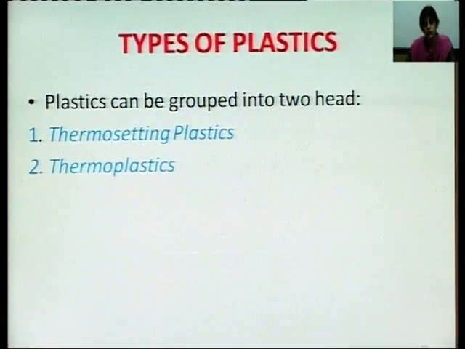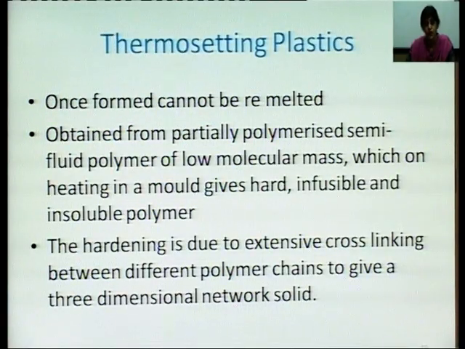Now, what are thermosetting plastics? Thermosetting plastics are those plastics which, once formed, cannot be remelted. They are obtained from partially polymerized semi-fluid polymer of low molecular mass, which on heating in a mold gives a hard, infusible and insoluble polymer. The hardening is due to extensive cross-linking between the different polymer chains to give a three-dimensional network solid.